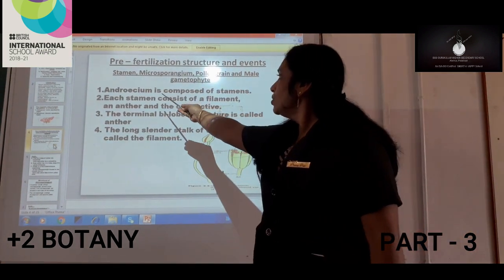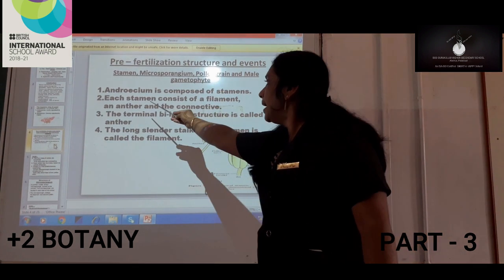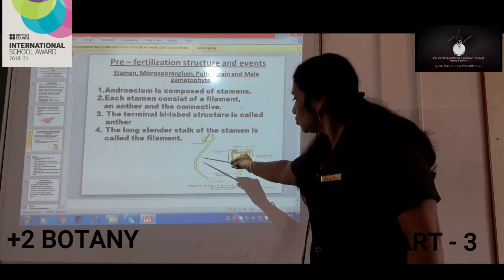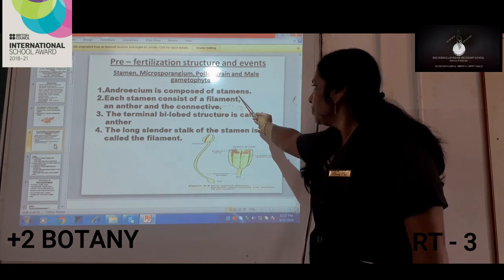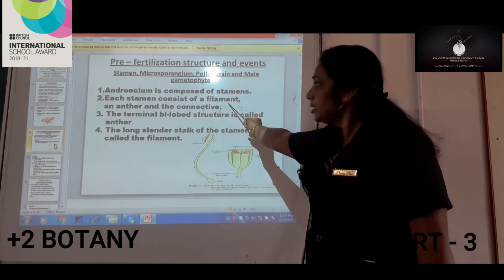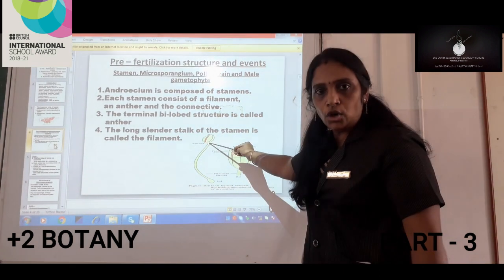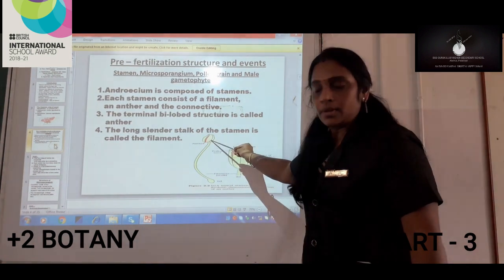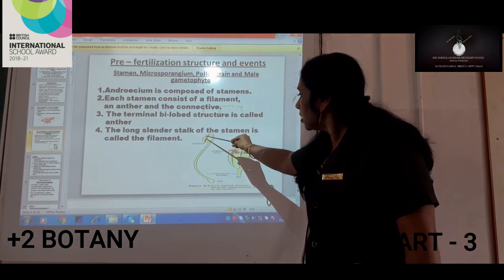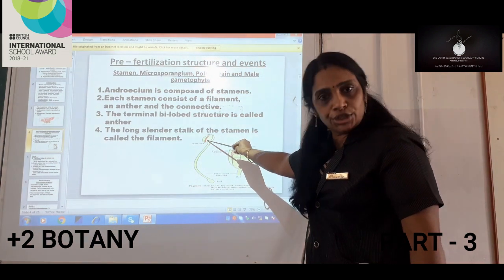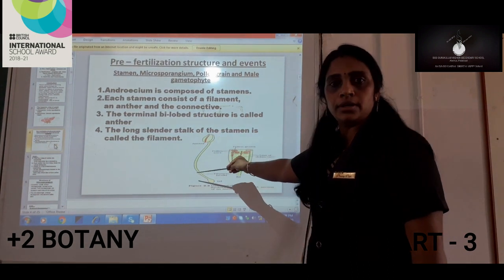So here you can see androecium is composed of stamens, and each stamen consists of a filament, an anther and a connective. In the picture we can see the structure of androecium, where inside that is the stamen, and the stamen consists of filament, anther and connective. You can see anther is there, which is bilobed, having two lobes, and it has a long filament, and the filament is connected to the anther with a tissue known as connective. I think you would have understood the structure of the stamen.